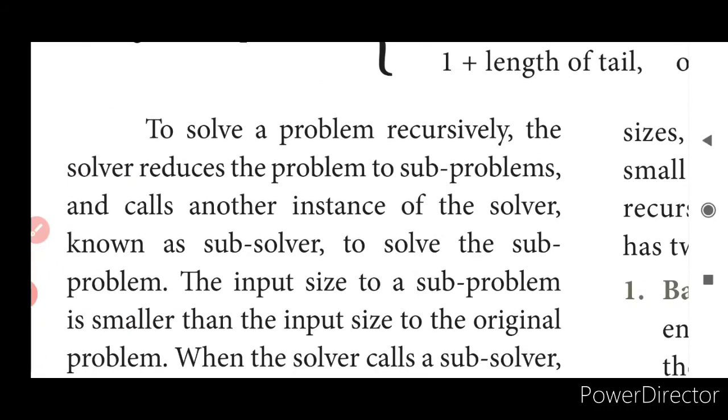To solve a problem recursively, what does the solver have to do? It has to reduce the size of the problem into sub-problems. So the big problem will be divided into sub-problems, and that solver is termed a sub-solver to solve a sub-problem.